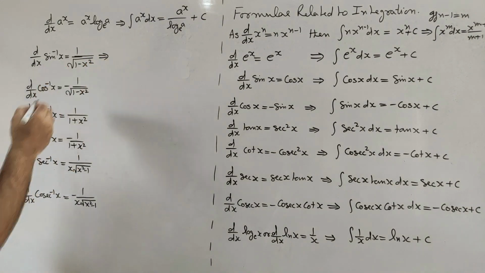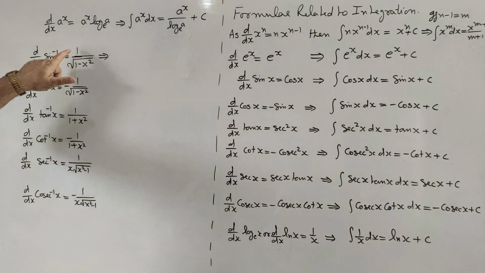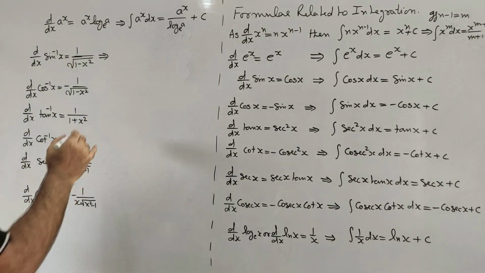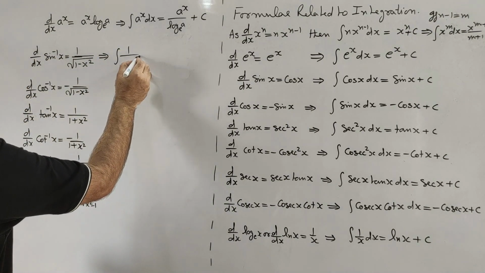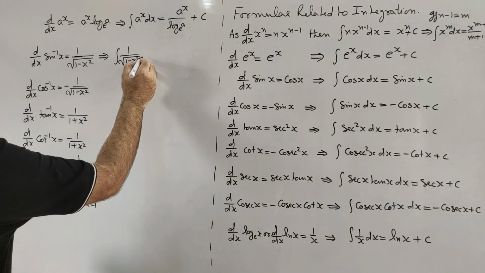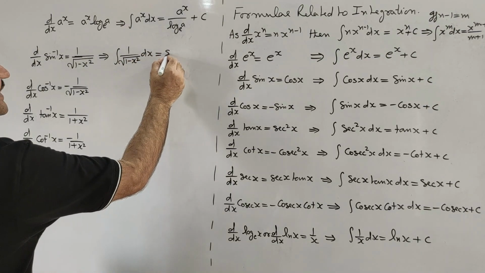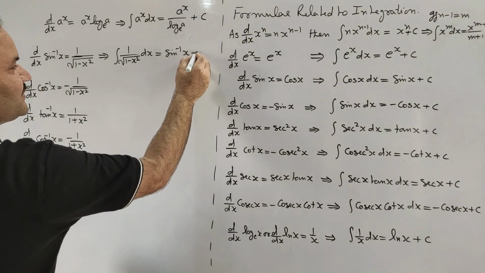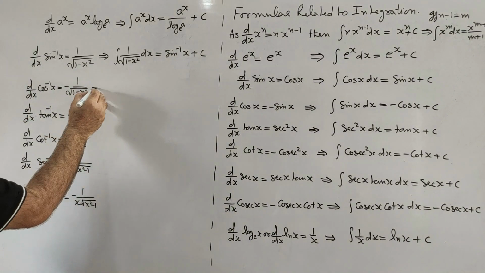Since differentiation of sin inverse x with respect to x is 1 upon under root 1 minus x square, integration of 1 upon under root 1 minus x square with respect to x will be sin inverse x plus constant of integration c.